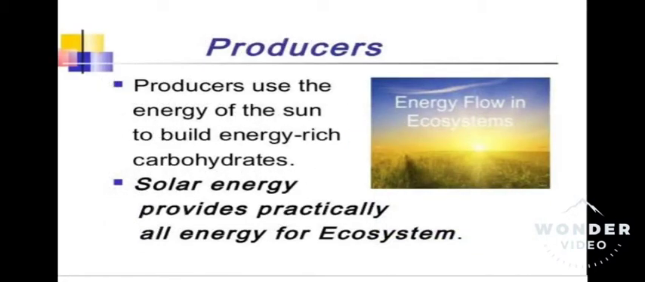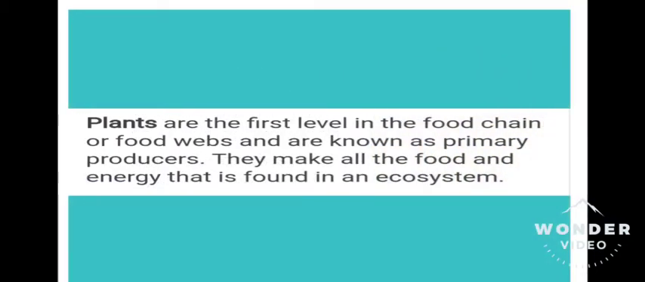Producers use the energy of the sun to build energy-rich carbohydrates. Solar energy provides practically all energy for the ecosystem. Plants are the first level in the food chain or food web and are also known as primary producers. They make all the food and the energy that is found in an ecosystem.